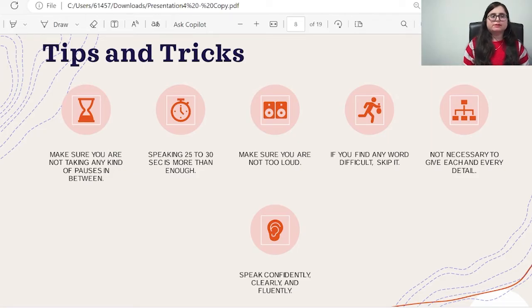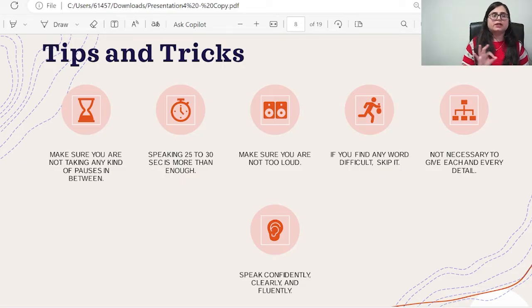So here are some tips and tricks that can help you to get a very good score in your describe images. The very first thing, make sure that you are not taking any kind of pauses in between. There should be no unnecessary sounds, no unnecessary hesitations or breaks. You have to make sure that you speak at a very constant tone. Make sure that you are not too loud while speaking. That can make your sound cracky.